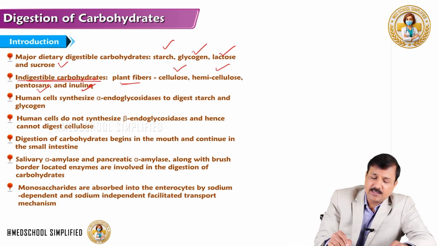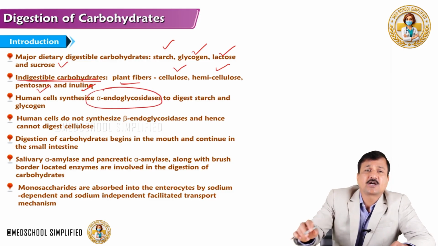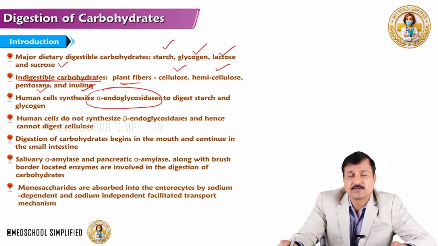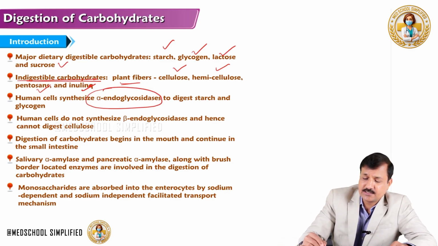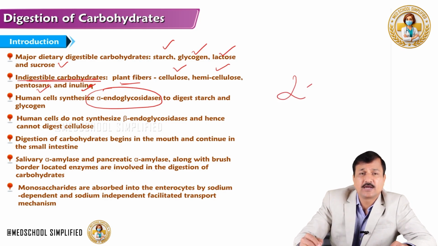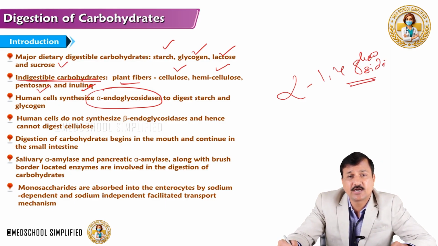Now, what are the enzymes that will digest carbohydrates in our intestine? It is the alpha-endoglycosidases. They are responsible for breaking the alpha-1,4 glycosidic bond, which is generally seen in starch and glycogen.